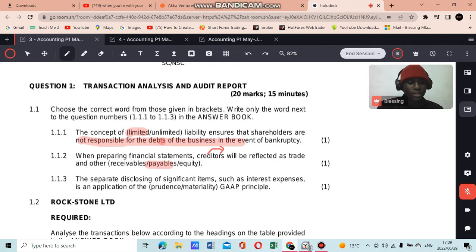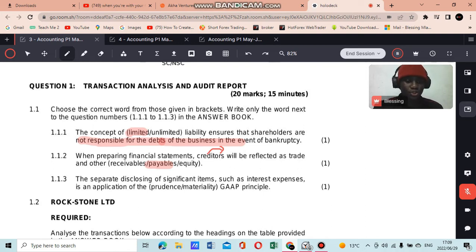So the principle of materiality says if the transaction or the item is significant, meaning it's huge enough that it can affect the decision of someone who's using those financial statements, it must be disclosed separately. That's why it's material.